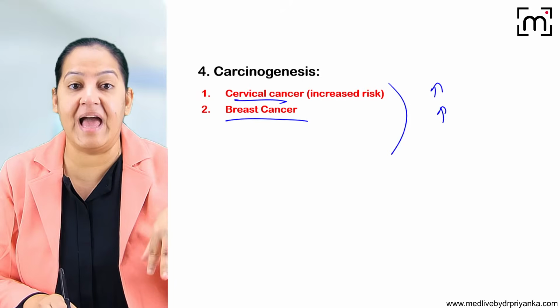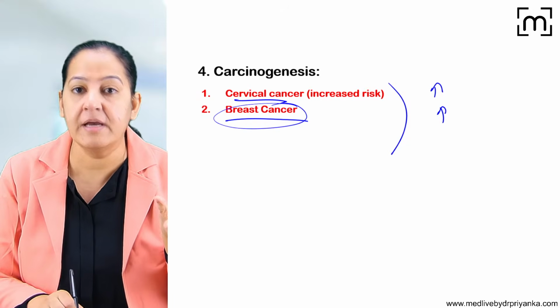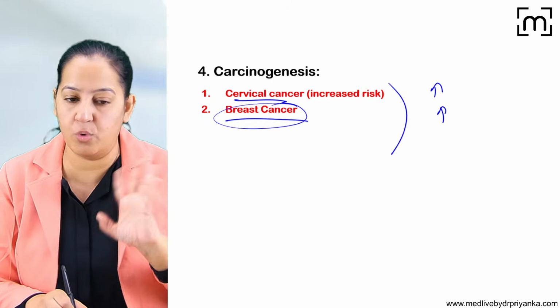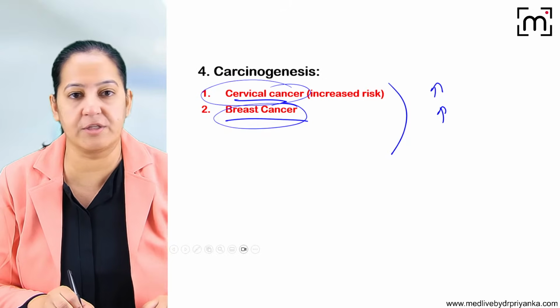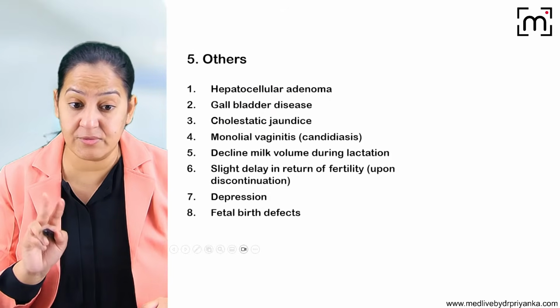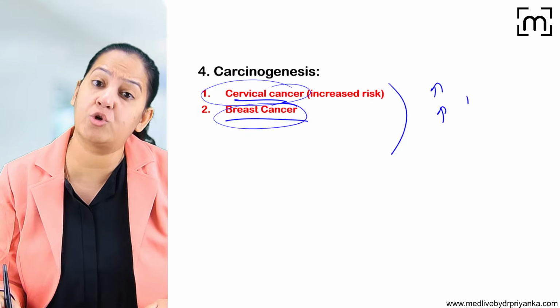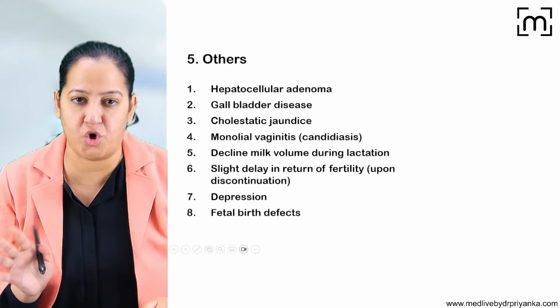If any female has a family history of breast cancer, in the mother, the sister, or anyone, don't give OCP to her. Or cervix cancer also, don't give OCP. Don't give OCP to such a female. It increases the risk of two cancers, breast cancer and cervix cancer, when taken for a prolonged period, not for a short period.